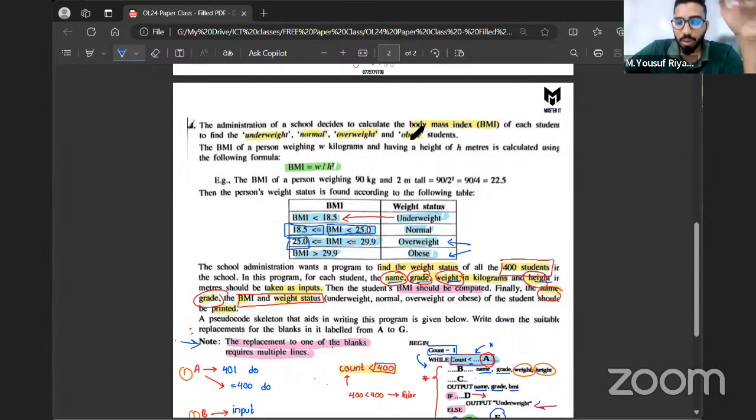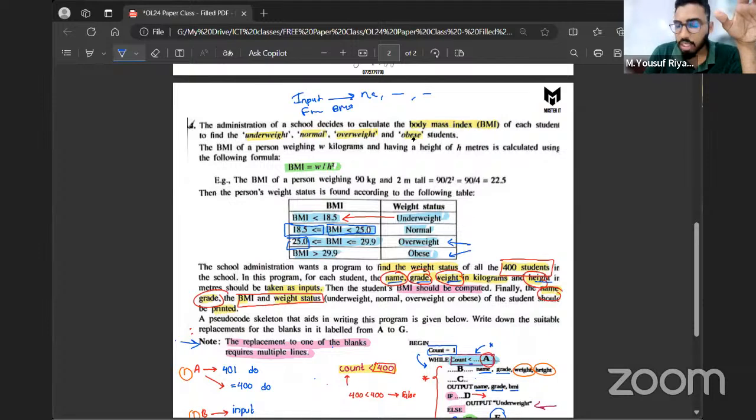Now in our scenario, I'll be sharing the whole PDF, so you can't highlight directly. In these situations, write down the keywords. For example, if I was you, I would write down input. In here they said input name, grade, weight. So there's the input: we have to get the name, the grade, the weight. Then we have to find a BMI. That's another keyword mentioned in the question.